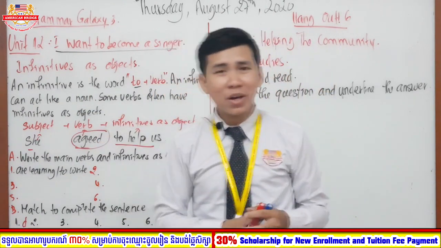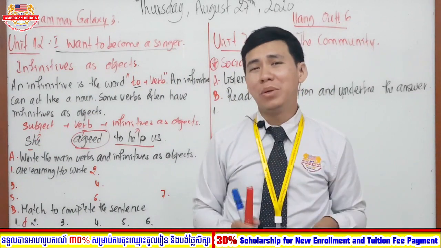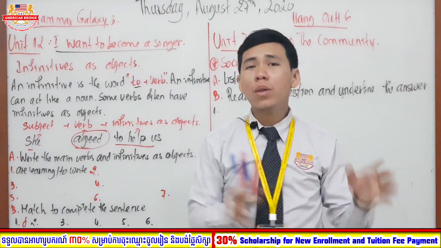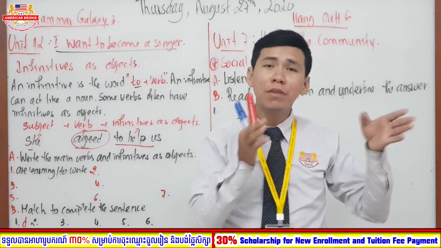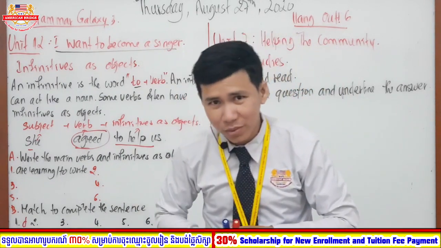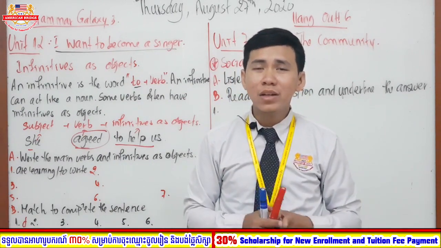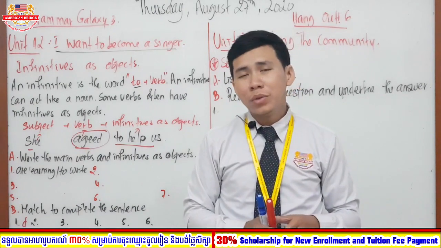Okay, so it is not difficult for you to remember. You just remember that every verb standing after to, sometimes we call that infinitives as objects, right? So it is not really difficult for you to recognize that one.